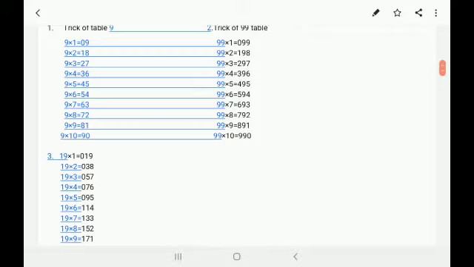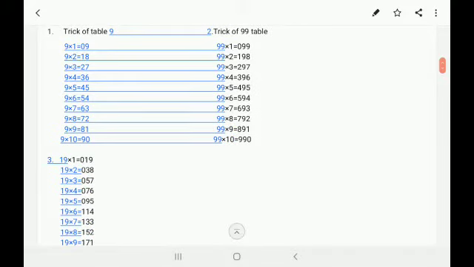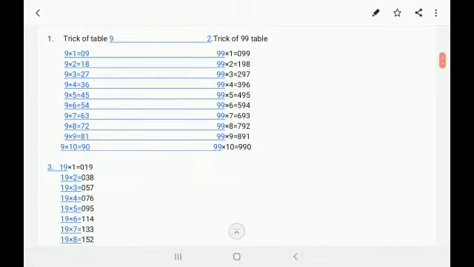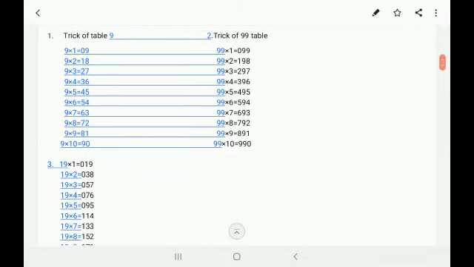in 9 threes are it's 2, in 9 fours are it's 3, in 9 fives are it's 4, in 9 sixes are it's 5, in 9 sevens are it's 6, in 9 eights are it's 7, in 9 nines are it's 8, in 9 tens are it's 9. So we can say that in the ones place it's 9 to 0 and in the tens place it's 0 to 9. And now let's see 99 table.